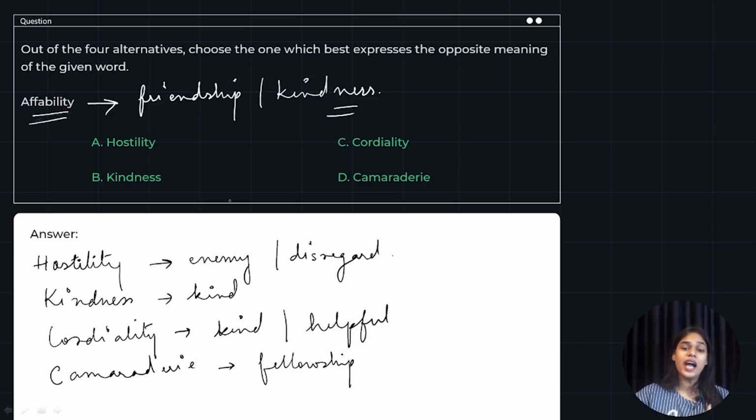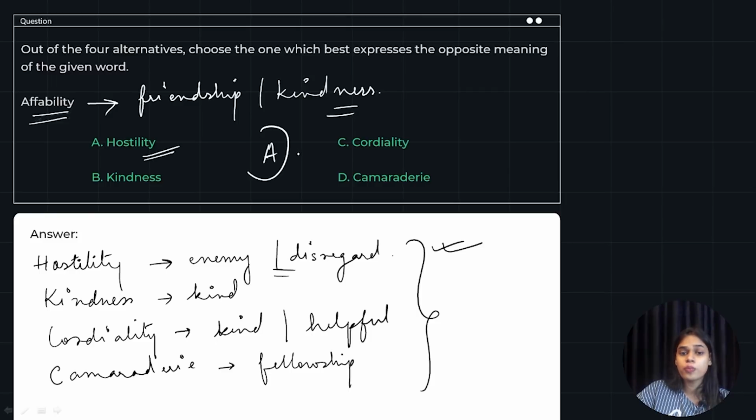All right. So we have four words. Now it is asking us about an antonym, the opposite word. So the antonym of affability can be hostility, because affability means friendship or kindness, and all the three words, kindness, cordiality, and camaraderie, mean the same. They are good words, and only hostility is a negative word. So we are going to use hostility as an answer. Hence, option A is going to be our answer here.